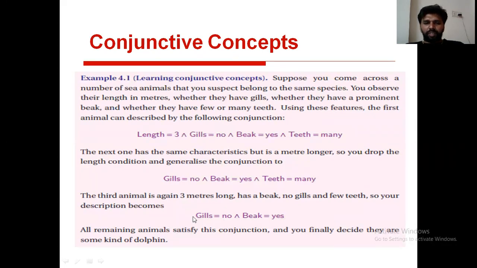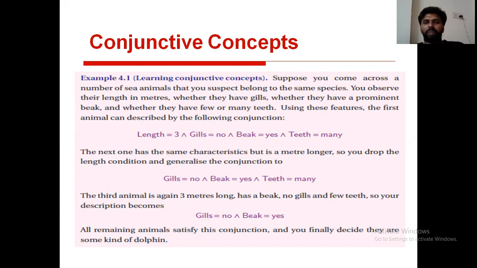If you observe the last one, that is gills equal to no, conjunction, beak equal to yes, here in this example we are considering only 2 literals. In the previous example, we considered 3 literals. In this example, we considered 4 literals. These are the best examples for conjunctive concepts. Here we are using the conjunction symbol by combining more than one literal.